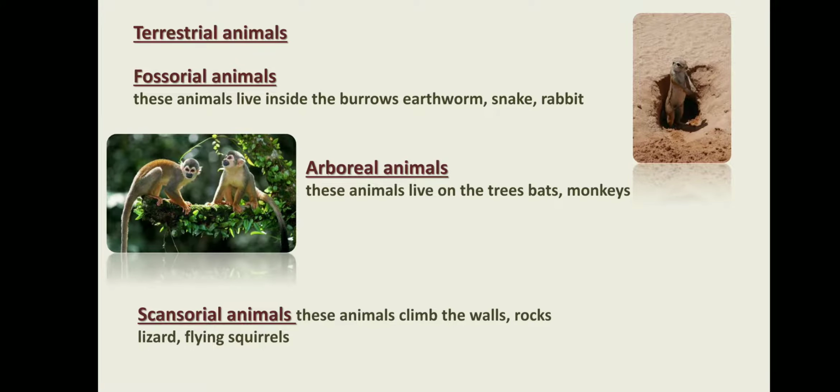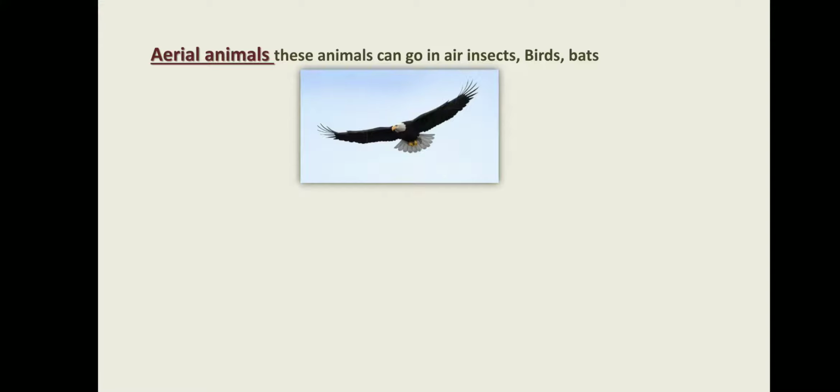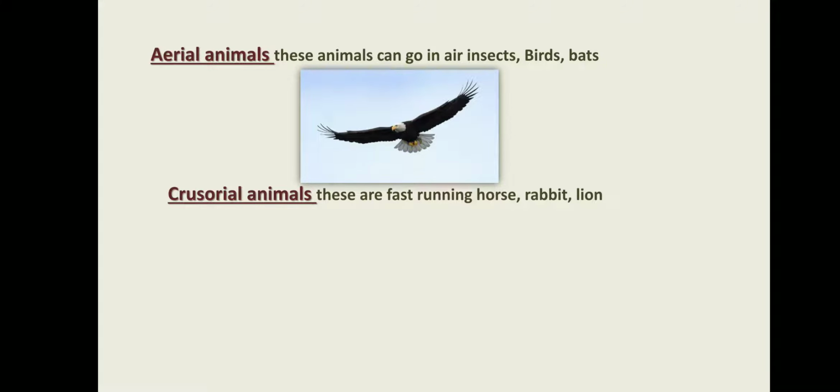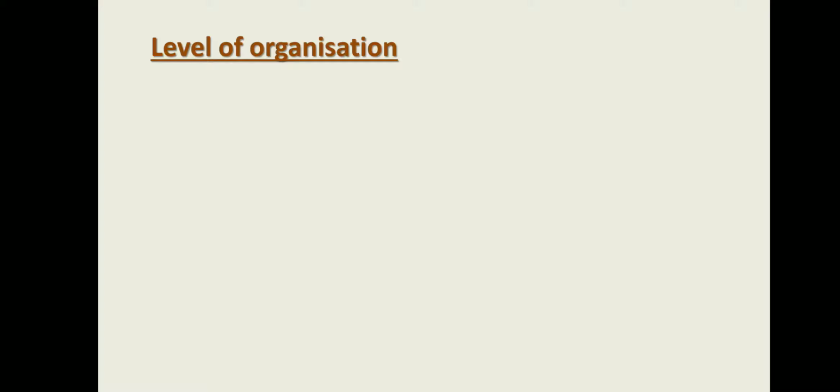Scansorial animals, basically they climb on walls and rocks. Lizard is a very good example. Flying squirrel is one example. Now we're talking about aerial animals, so they can fly and go in the air. Insects, birds, bats are the aerial animals. Cursorial animals, they are fast running animals like horse, rabbit, lion, tiger.